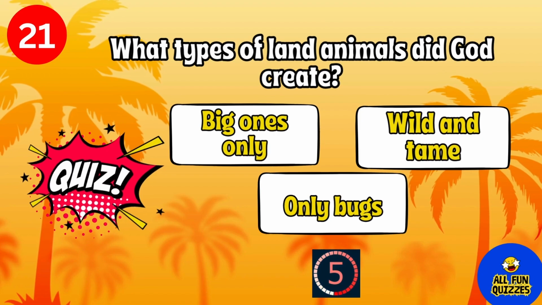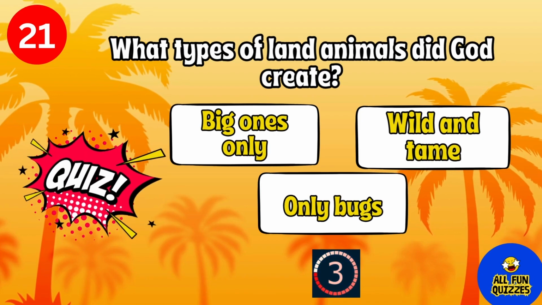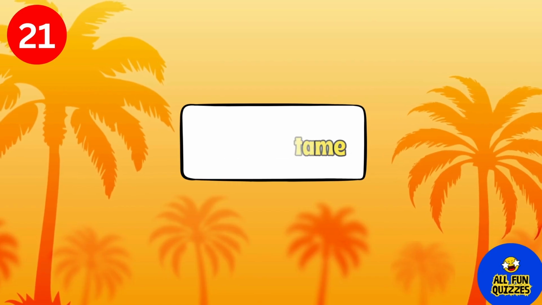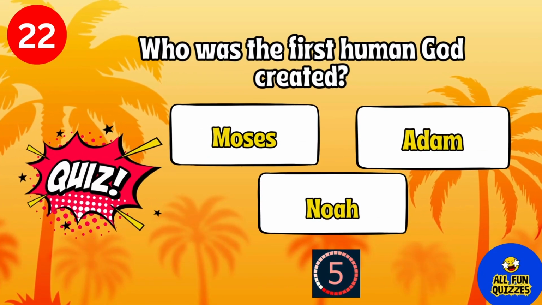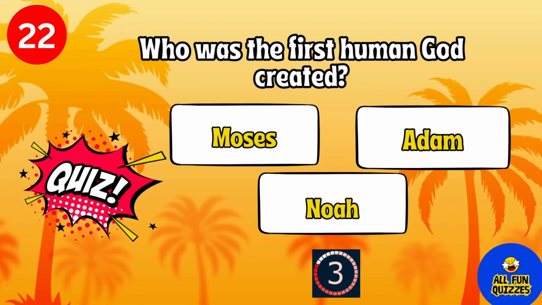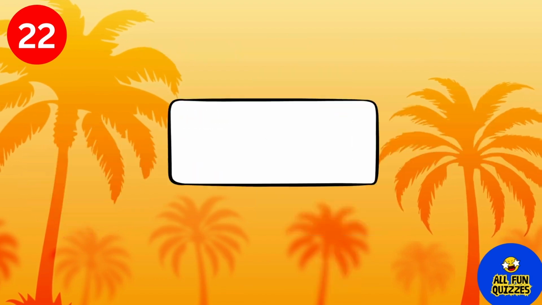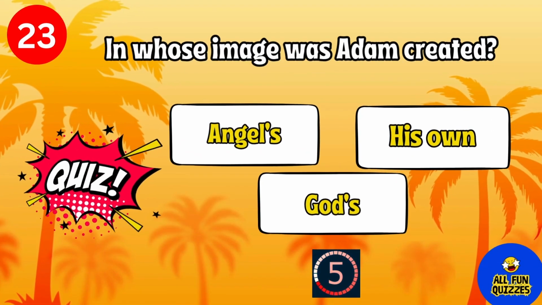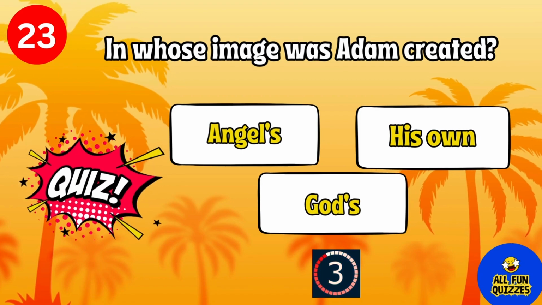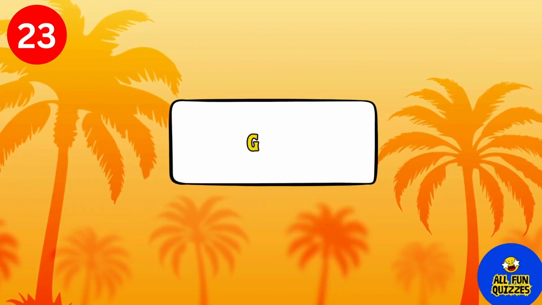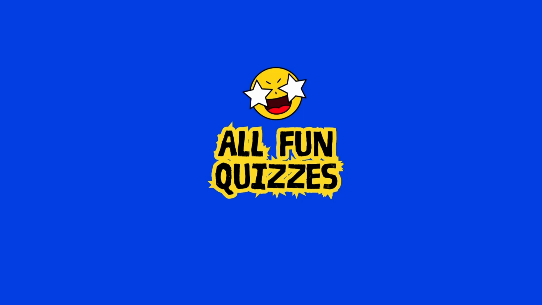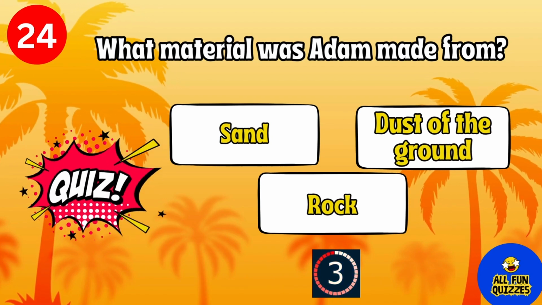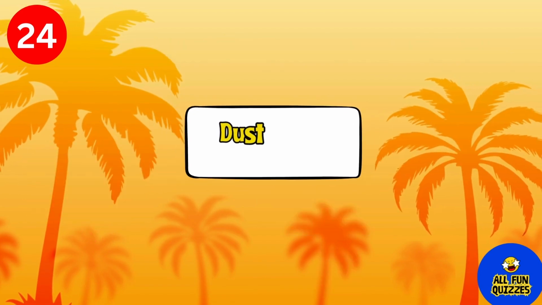What types of land animals did God create? Wild and tame. Who was the first human God created? Adam. In whose image was Adam created? God's. What material was Adam made from? Dust of the ground.